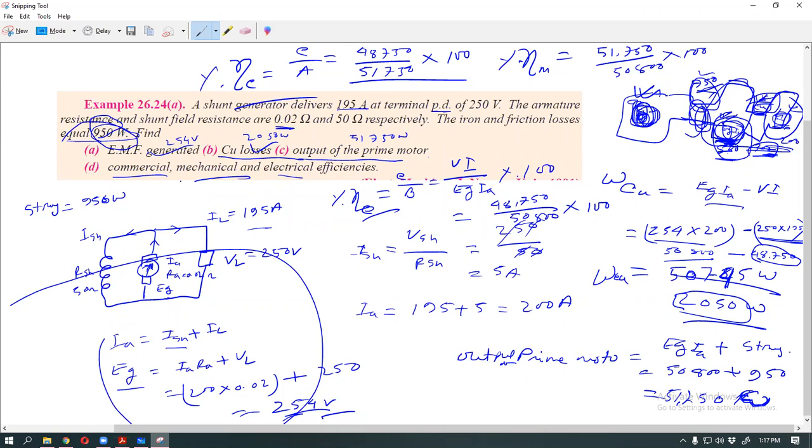And now the commercial, electrical and mechanical efficiency is output by input into 100.